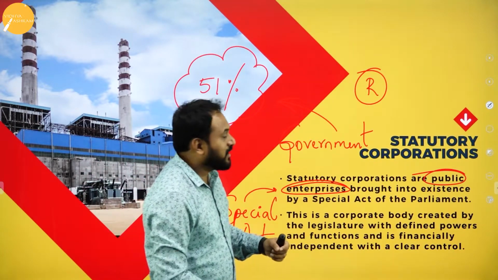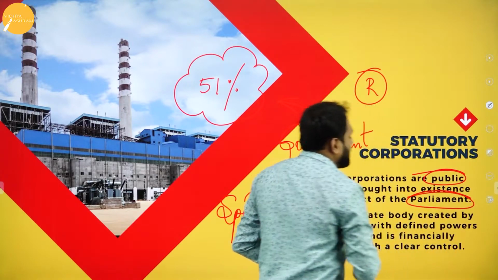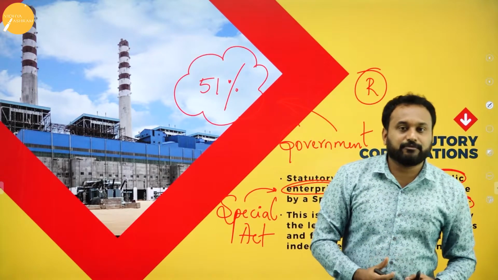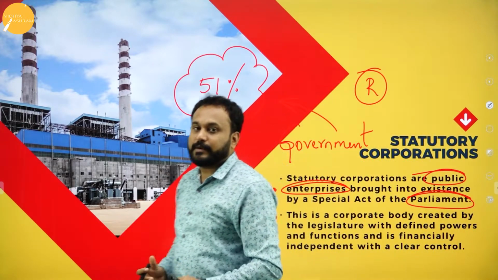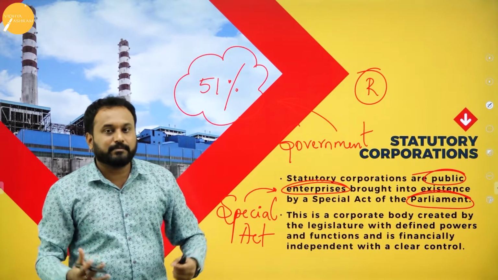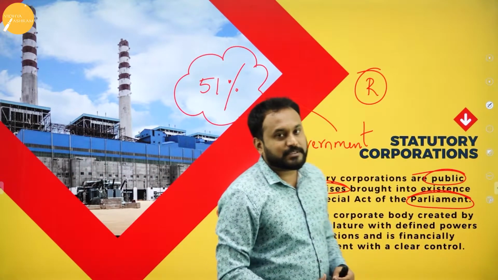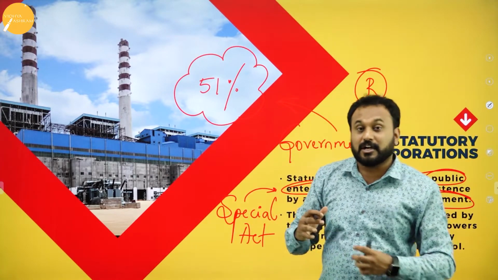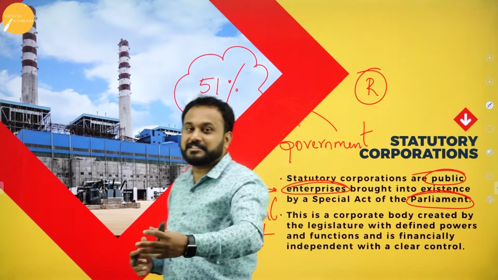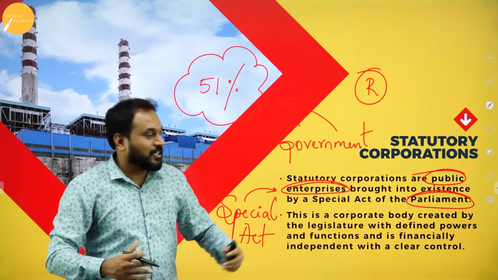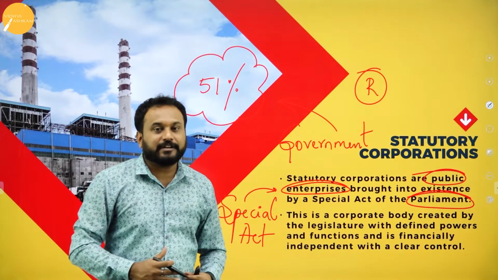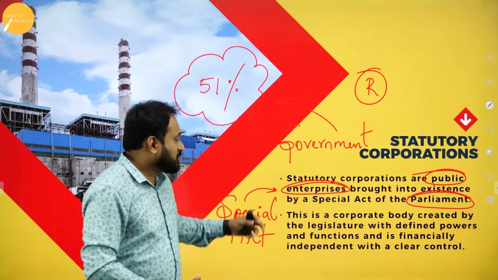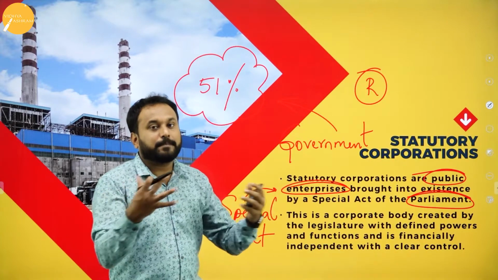Where exactly was the special act formed? In the parliament, in the sense the Lok Sabha or the Rajya Sabha, this act will be passed. What happens in the Lok Sabha and the Rajya Sabha is that the majority of the members need to approve. The main intention of the members is not to make money, it is to give services. But what exactly happens, you all know that. When they pass this kind of act, the public are benefited more, and that is why this is called a statutory corporation.